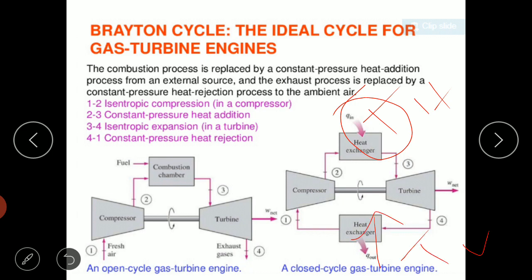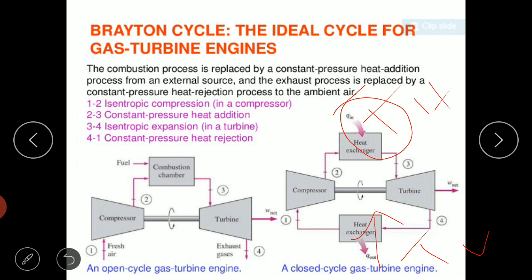So instead of burning an air and fuel mixture inside the combustion chamber, we transfer heat from the high temperature body to the air that is coming out of the compressor. After it gains heat from the high temperature body, the hot gases enter the turbine. Then the turbine outlet is supplied to the condenser.